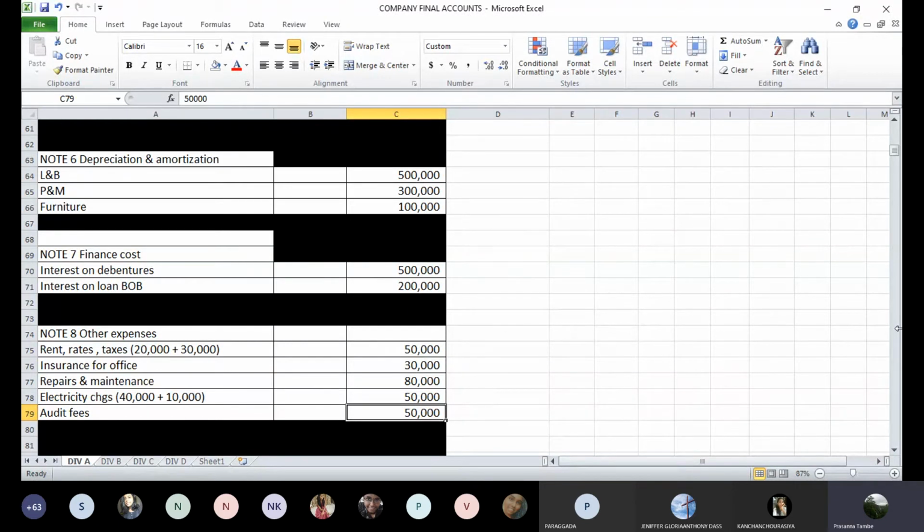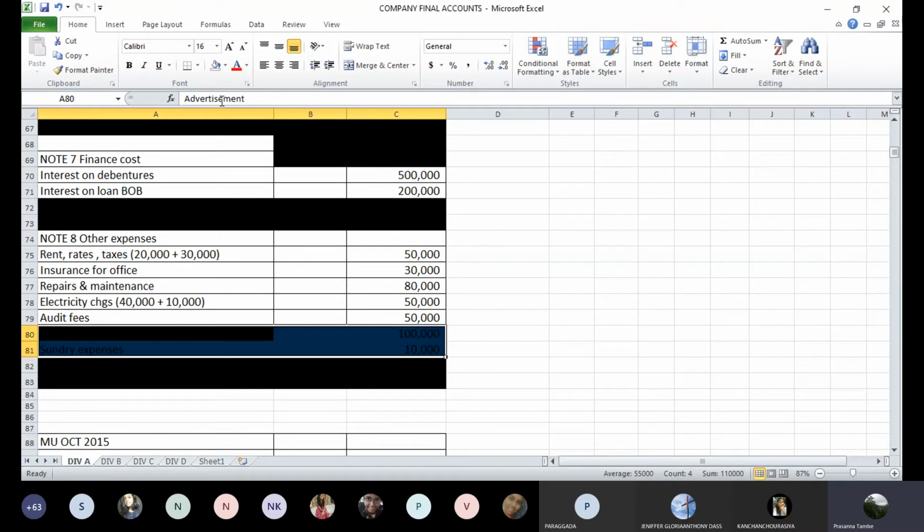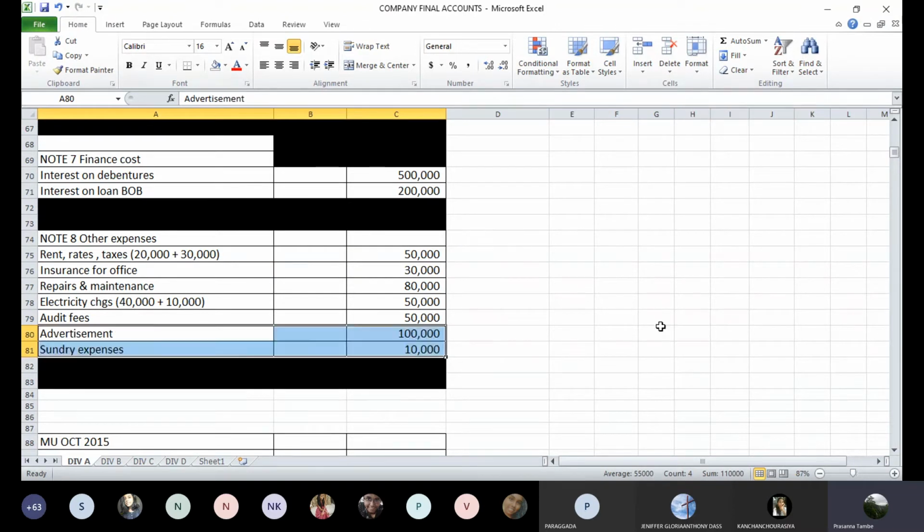Then you have advertisement expenses of 1,20,000, but it says out of that 20,000 is prepaid. So what do we do then? If it is prepaid, we have to reduce it, isn't it? So yes, advertisement expenses originally 1,20,000 less prepaid 20,000. So what will come in the actual expenditure is 1 lakh rupees. That is the expenditure for the year.